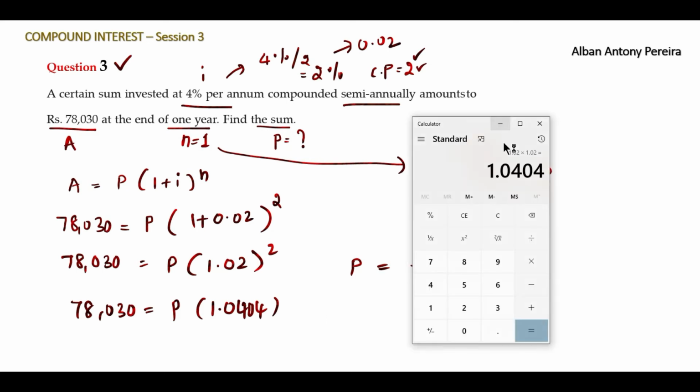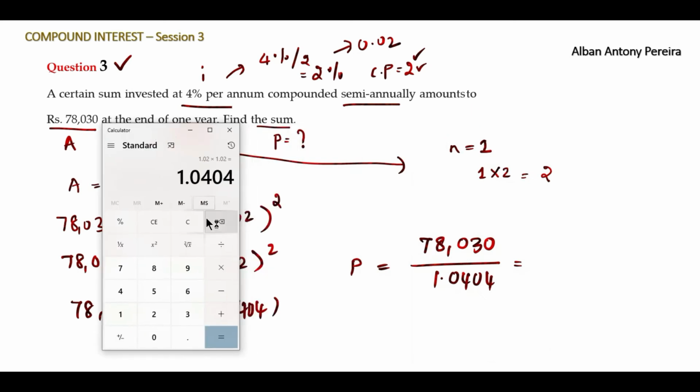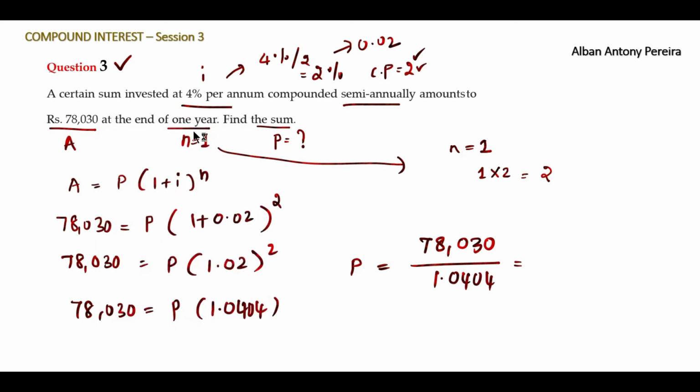Are we going to get the principal right now? Yes. Make use of the calculator. 78,030 divided by 1.0404. Your answer is 75,000 on the calculator, and it's the right answer. So 75,000 is nothing but the principal amount.